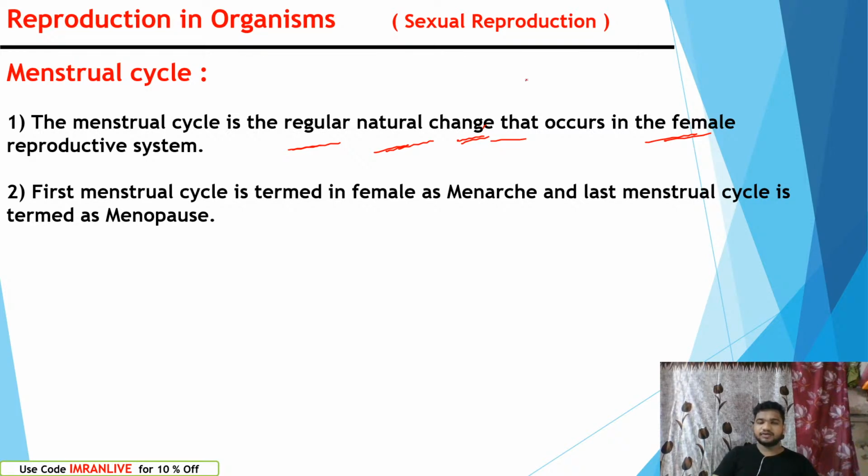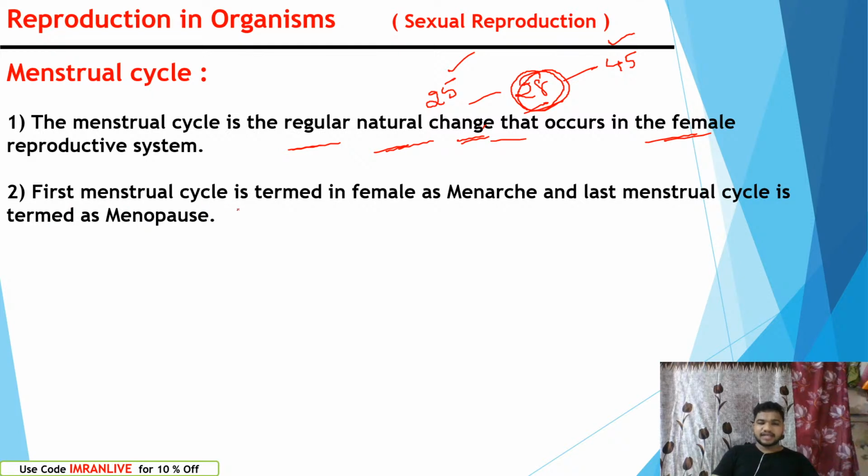That means cycle duration can be 28 days. It is not necessary. It can be seen earlier, like 25 days also, and mostly up to 45 days also. So that does not mean that, generally, naturally, it can be seen only for 28 days. Menstrual cycle occurs in female, and it is not only 28 days. It can occur before, it can occur later also. So it depends upon the mode of nutrition, healthy body, and various activities.